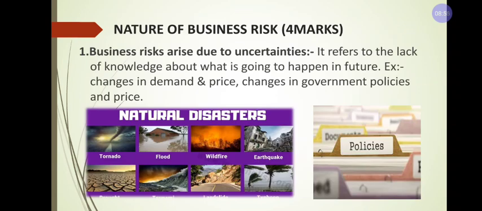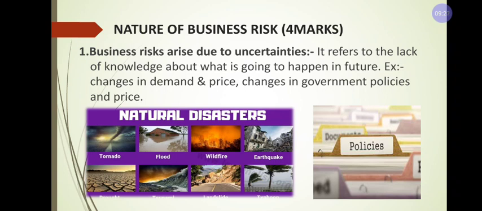Let us learn in detail. Business risk arises due to uncertainties. That means it refers to the lack of knowledge about what is going to happen in the future. I already explained that this is business risk. We cannot expect what will happen in the future. At that particular time, we cannot expect whether the business will get a profit or loss. It is very difficult to predict.